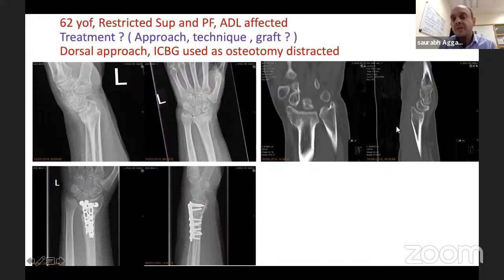So in this lady, you can see on CT scans, significant malunion, capitate is falling off the distal radius. You know, load transmission is not going to be right. So we offered her a surgery. Now I decided to do a dorsal approach in this case, only because I felt by the time I bring radius out to length, restore the radial height, there'll be enough distraction at the osteotomy site that I'll need the iliac crest bone graft. So we did use a graft from the iliac crest. Approach was dorsal. Technique, again, I'll show you in the following cases as to what are the tips and tricks in doing an osteotomy.